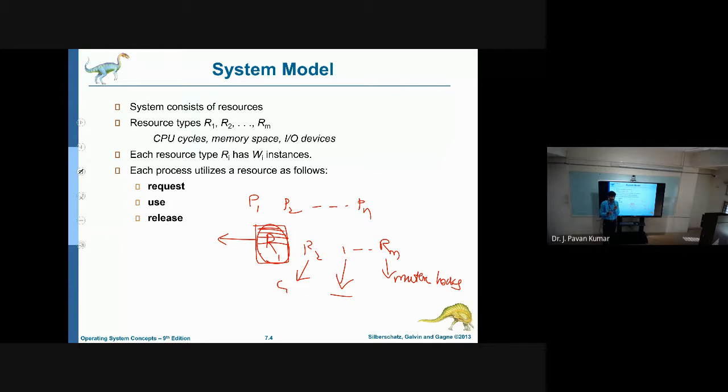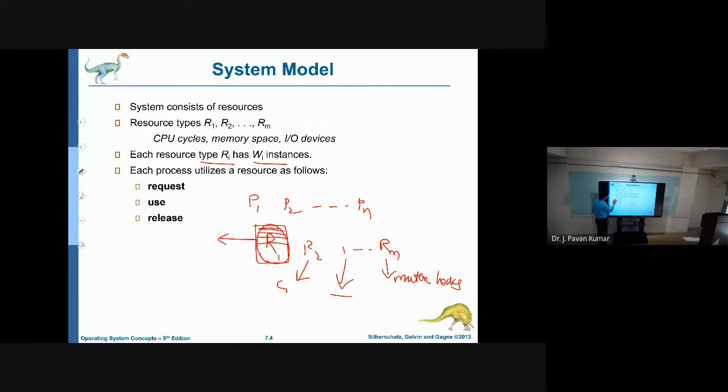If we have 4 printers, those are instances of one particular resource type. Now consider the resource type is printer and we have 4 printers, then how many instances do we have for the resource type printer? 4. Like that, we will be considering instances. Here, resource type Ri has Wi instances.